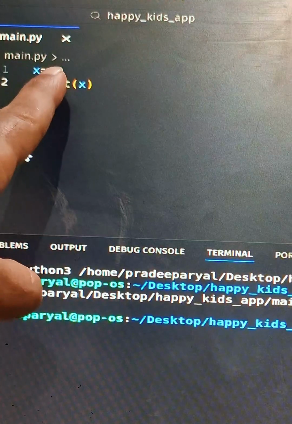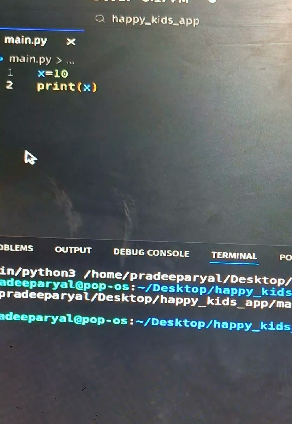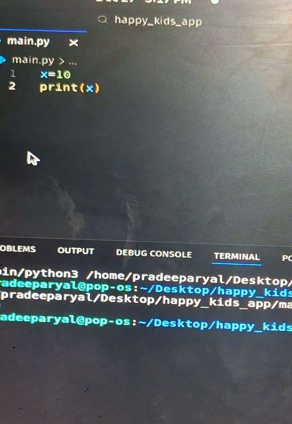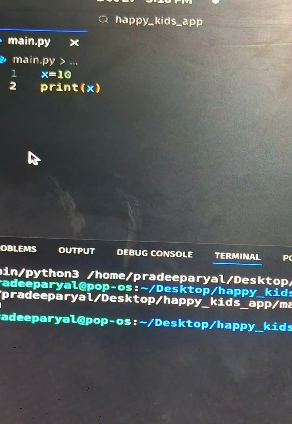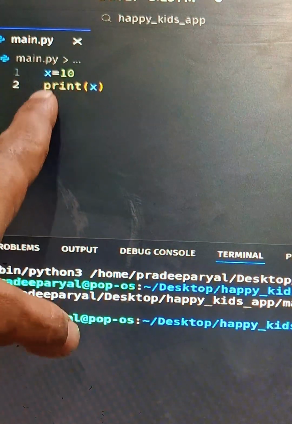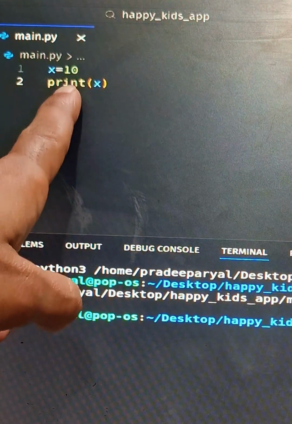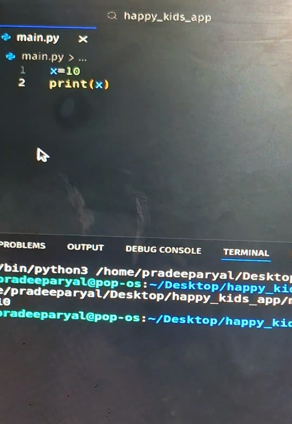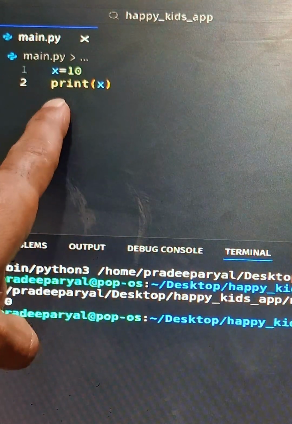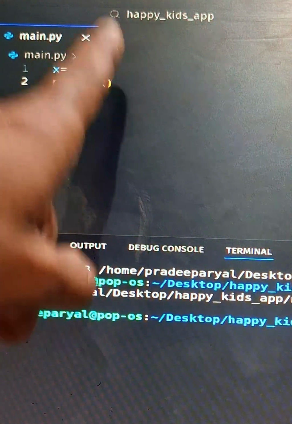There are two types of memory in RAM, the heap and stack memory. In stack memory, your object 10 will be created, and that 10 will be put in one box, and that box will be given the name x. Actually, here x is not a box, it is a pointer to the value 10. Whenever I say print, this special function in Python will print the output in the console or in your apps. So I put the print function and tell the computer to print x.